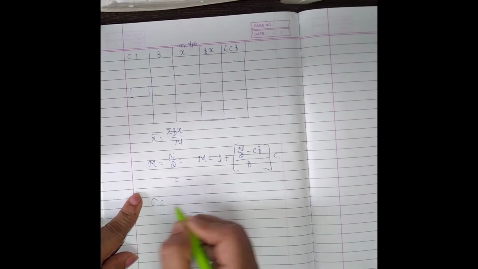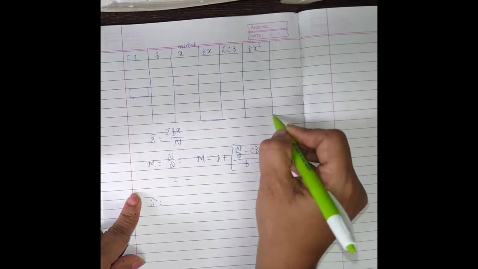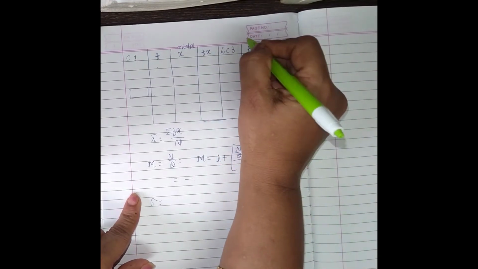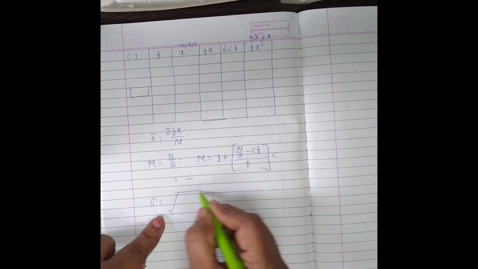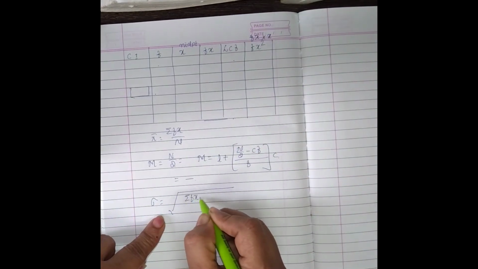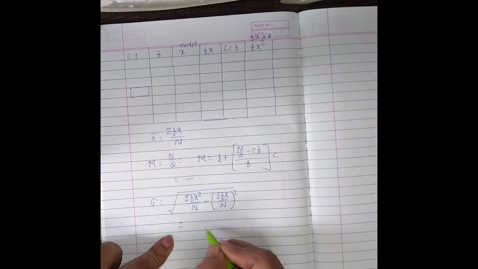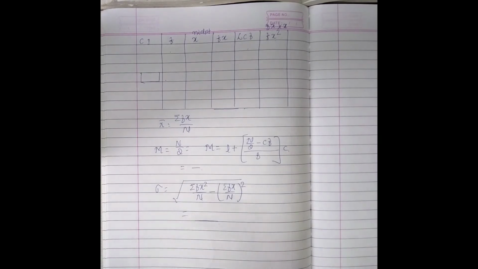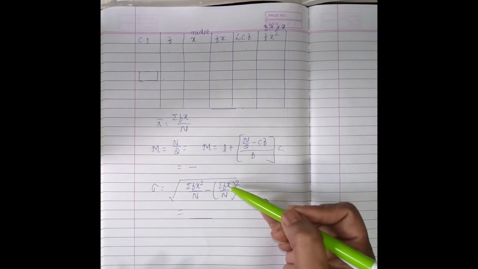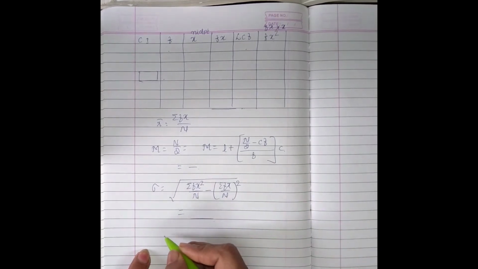Then sigma: you calculated fx, and the same way calculate fx square, that is fx into x. Sigma is the square root of summation of fx square divided by capital N, minus summation of fx divided by N, whole square. Just substitute and calculate the sigma value.